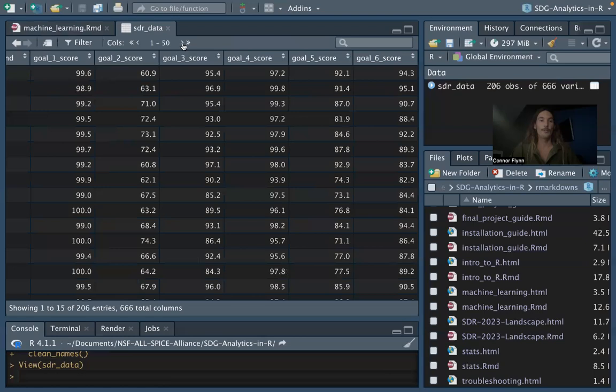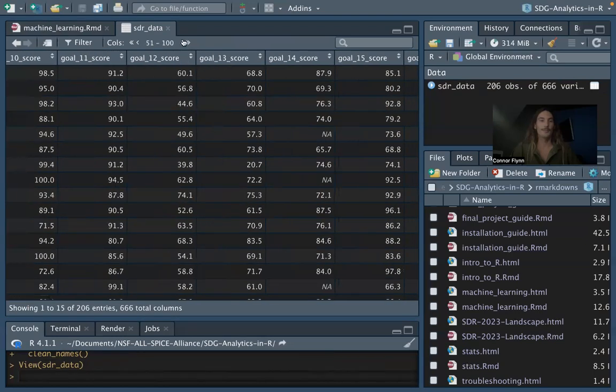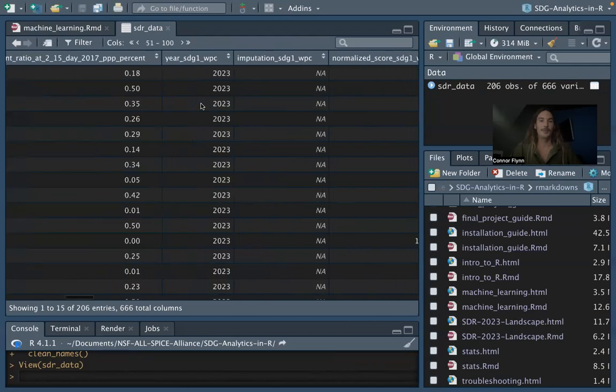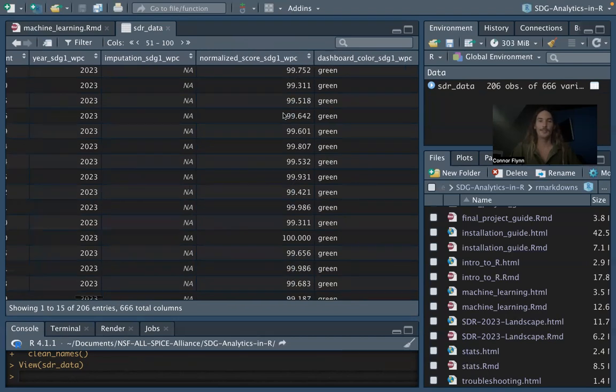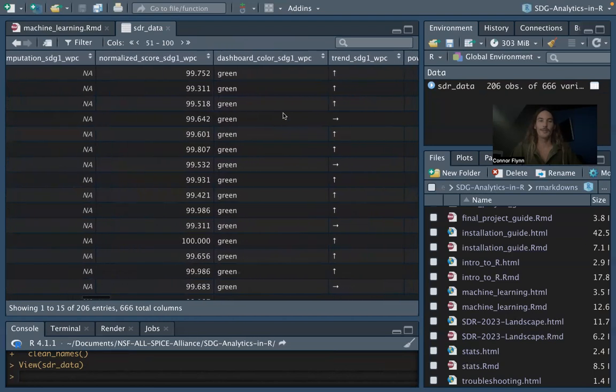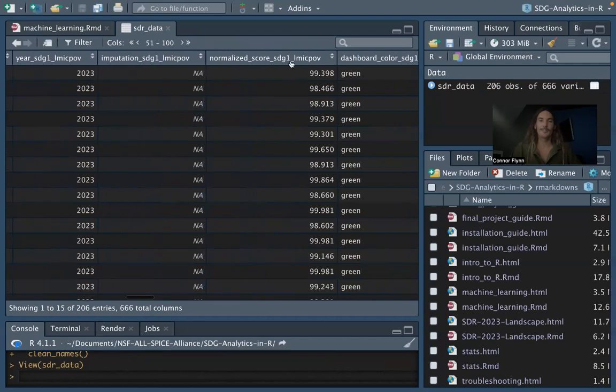So that's overall goal scores here, goal 12, goal 13. We're looking for just normalized scores. So this would be the first one we'll see in our data set with the filtering that we're doing. This normalized score for SDG1. And you'll see as we keep scrolling these normalized scores.